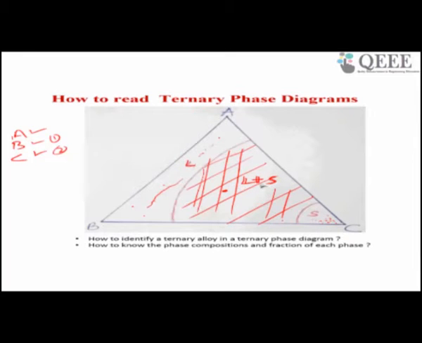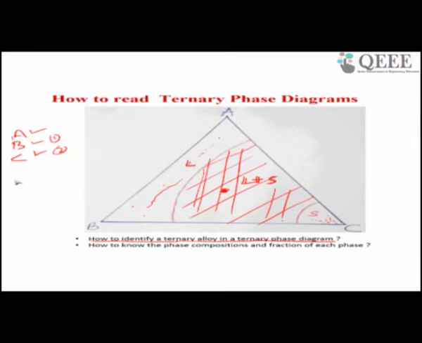Now the first question is like the binary phase diagram. Suppose my alloy is like this, how do I read it? First, how do I identify the ternary alloy in a phase diagram? For example, here I know that this point contains some fraction of liquid and some fraction of solid. So I need to know what this point is.